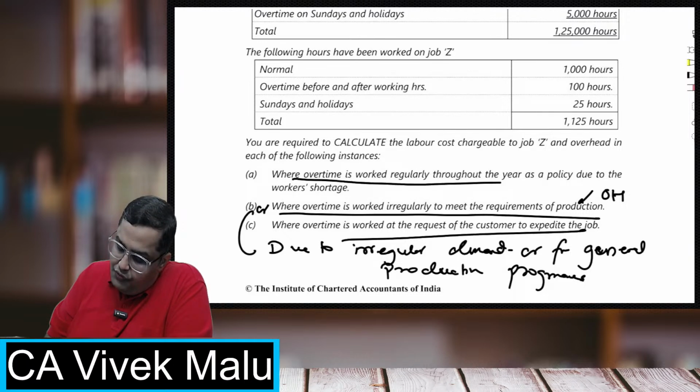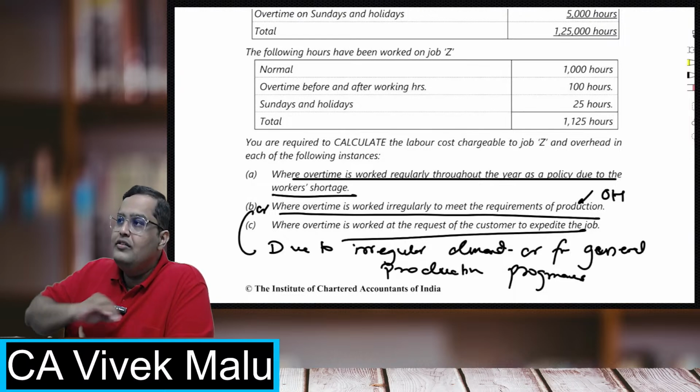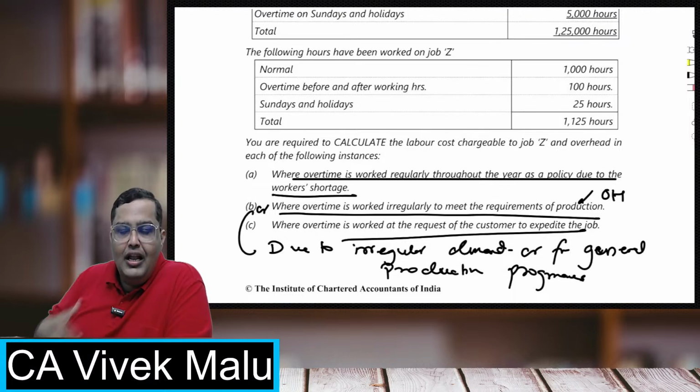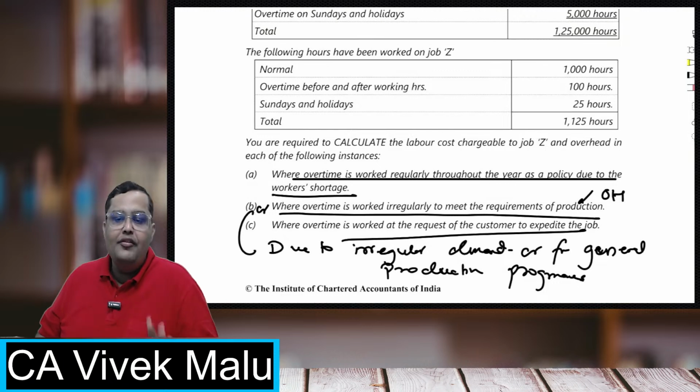And where overtime is worked regularly throughout the year as a policy due to worker shortage, students, if overtime is worked regularly because there is worker shortage, and we always have to make sure that the workers do overtime, then it is treated as a part of the normal wages.